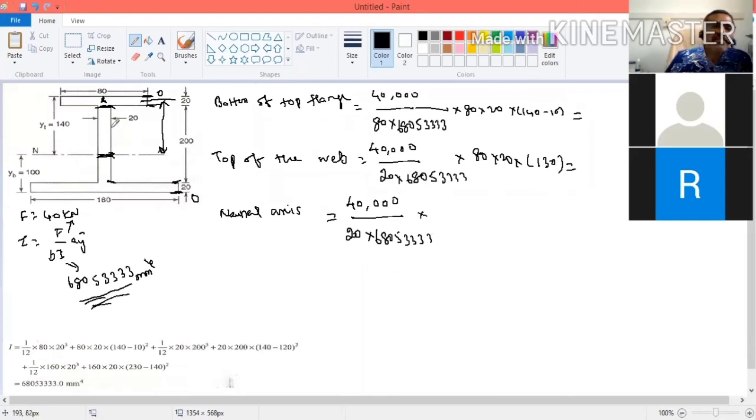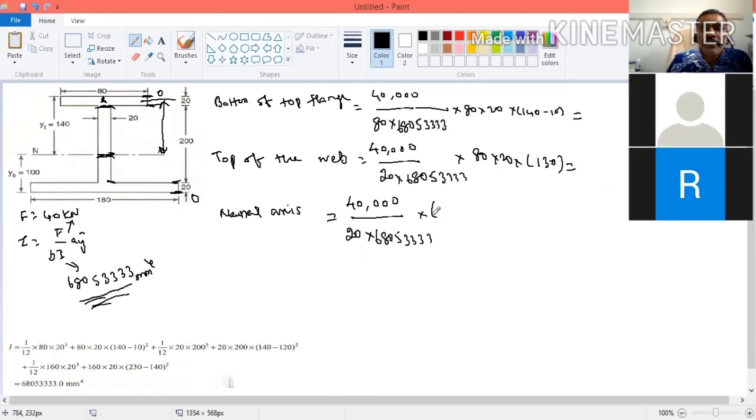What is the area? Now you have to take the area above or below. Any one of the areas you can take. Whatever it may be, you take. So let us take above. No problem, because both sides have two sections. So you take above. If you take the above, then what will be the area?